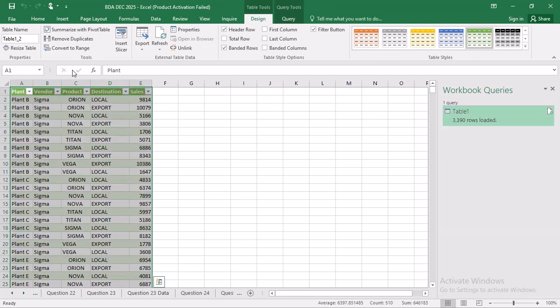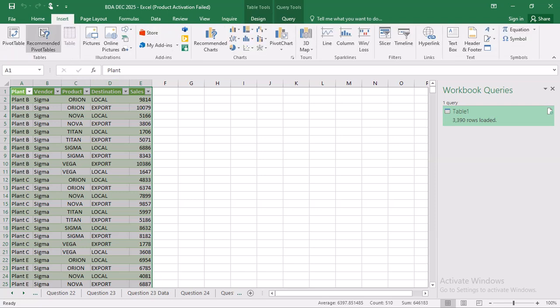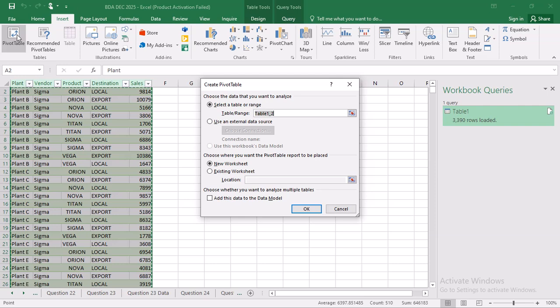So the table is looking like that. At this point, I will not press anything. What I'll do, I'll go straight to insert, so that I am able to start answering the question. So I go directly to insert, then I click pivot table.